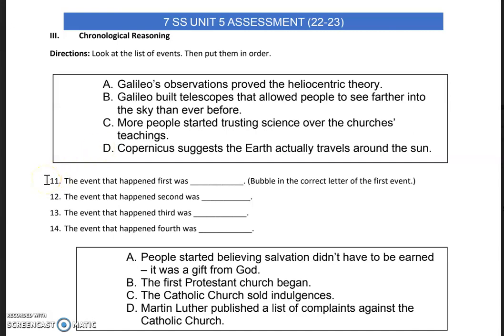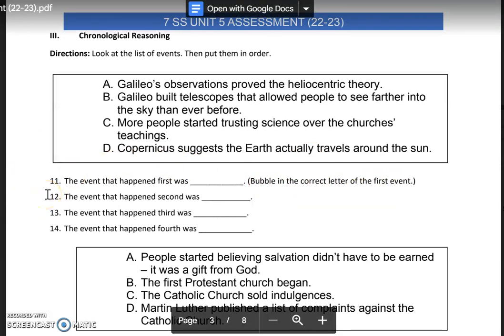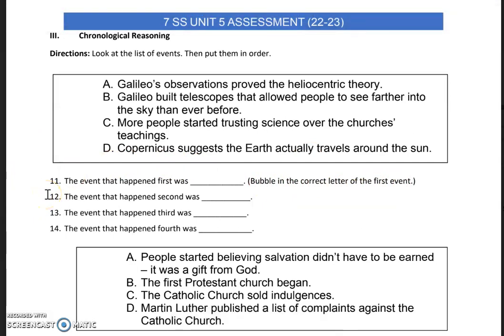Number 11, the event that happened first was blank. Bubble in the correct letter of the first event. Number 12, the event that happened second was blank. Number 13, the event that happened third was blank. Number 14, the event that happened fourth was blank.